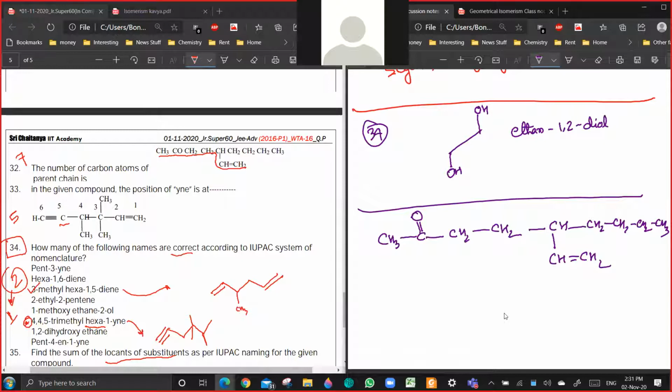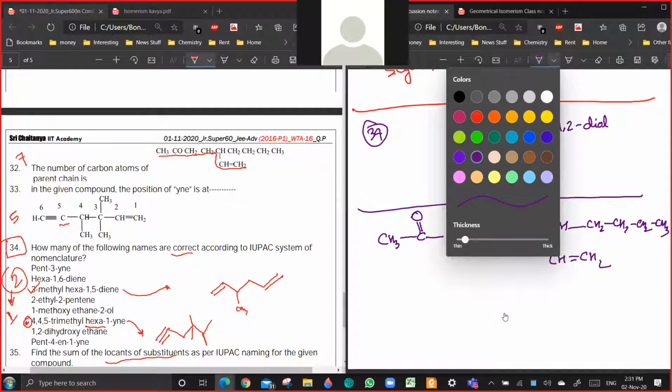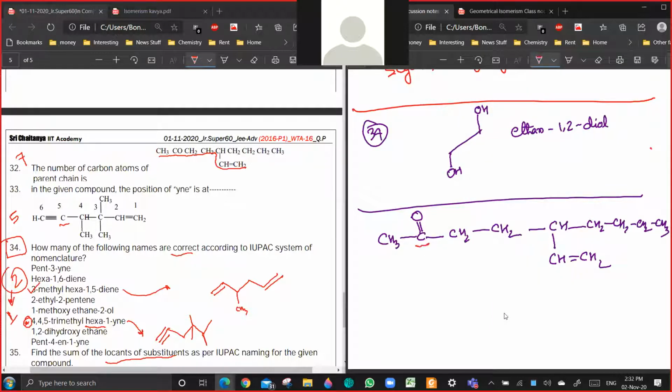Now, what is my rule? First see whether there is any senior functional group or not. This is the senior functional group here. So the parent chain must contain that. And second, see whether there is any multiple bond or not. The parent chain should contain the multiple bond also. So this is my parent chain. Are you getting a point?